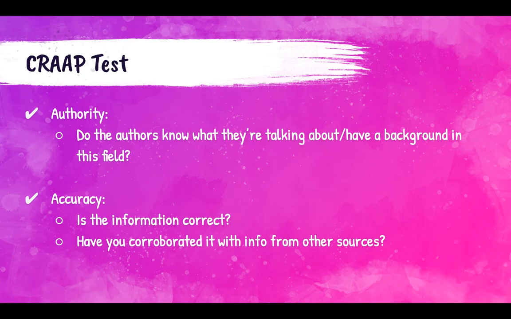Authority is basically assessing, do the authors know what they're talking about? So I could write a paper on quantum physics because I took physics in high school, but I don't know what I'm talking about, so you probably wouldn't want to believe anything that I wrote. That kind of thing. Accuracy, is the information correct? Authority and accuracy generally go together because people that know what they're talking about are going to give you the correct information, hopefully. So you can verify this with other sources or from your own knowledge.